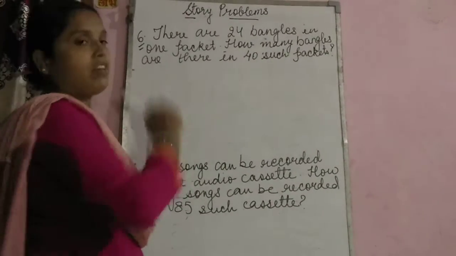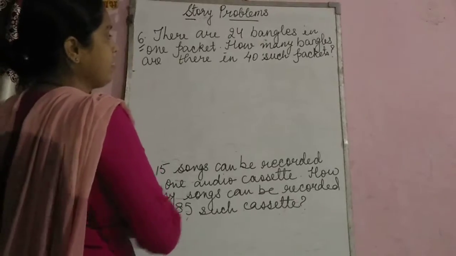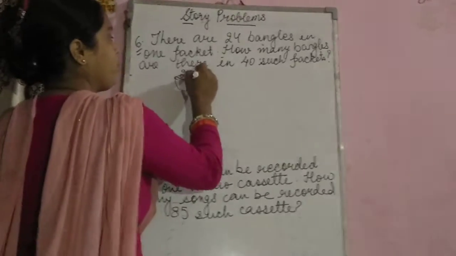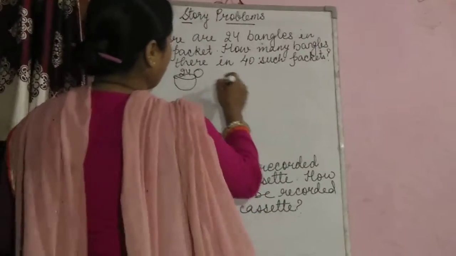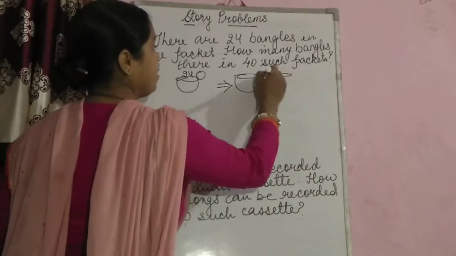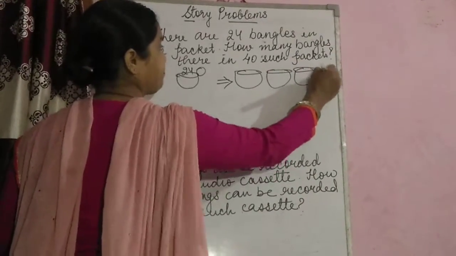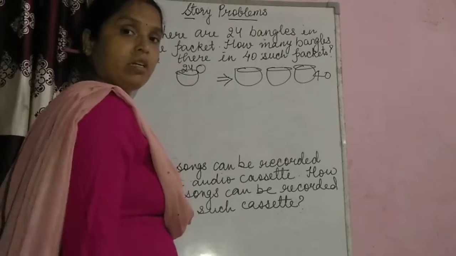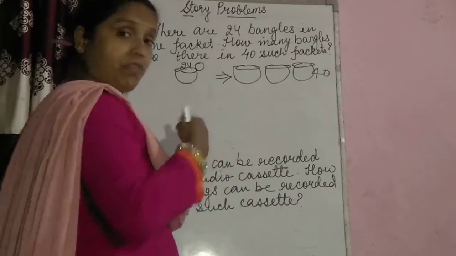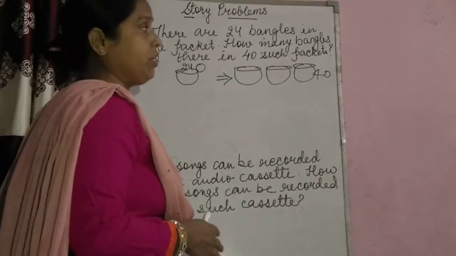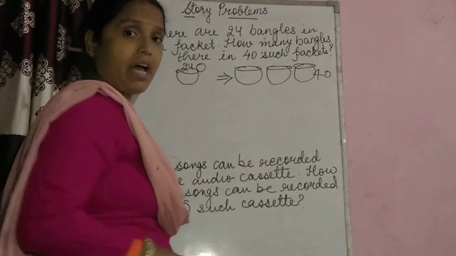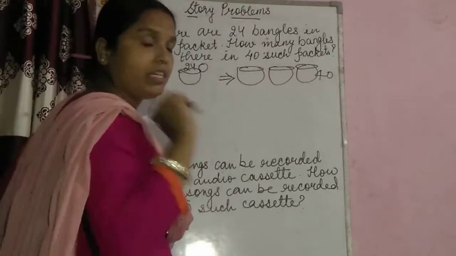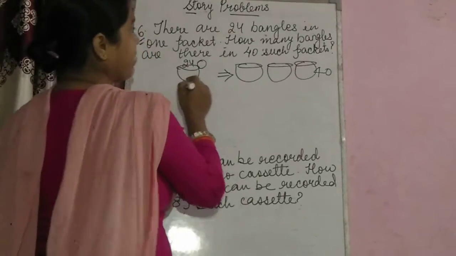Children, they have given you the number of bangles in one packet. Let us suppose that this is your one packet and here you have 24 bangles. You have to find out that if I am having such packets, 40 of them, how many bangles will be there in total. So should I add them 40 times? It will be very time consuming, children. As I have told you in my previous video, in order to save our time, we are going to use the repeated addition short form, that is multiplication. So now, how will you write the statement?